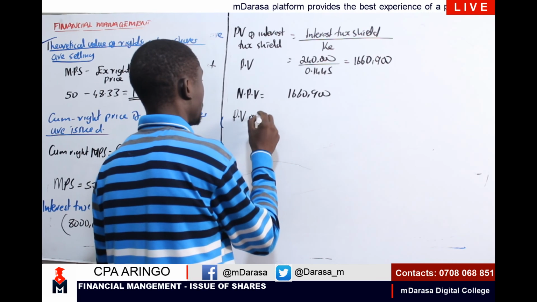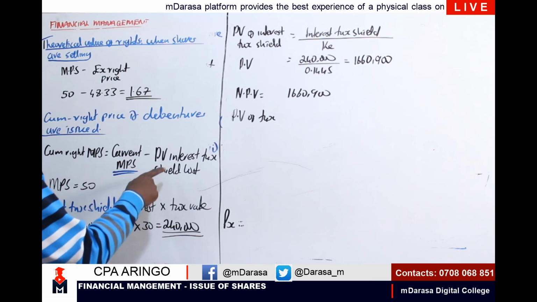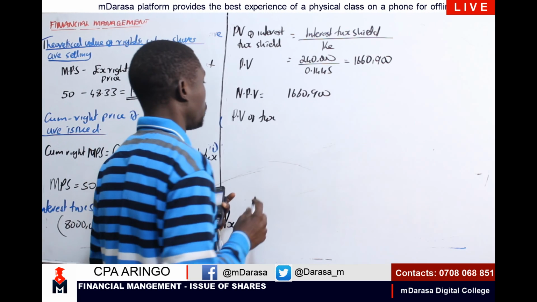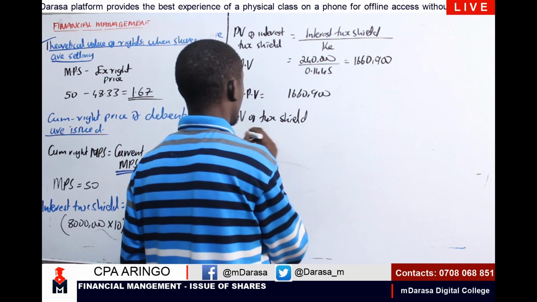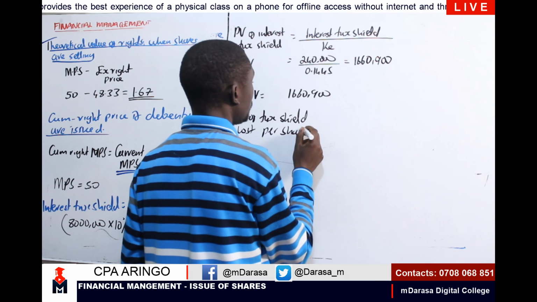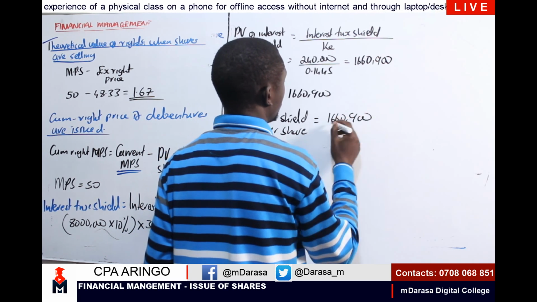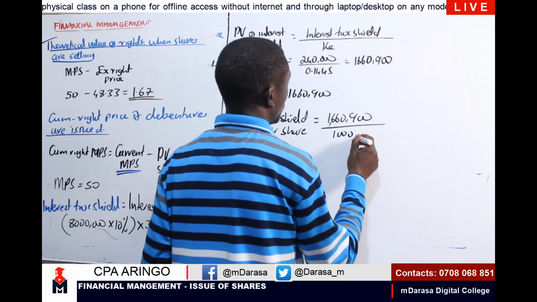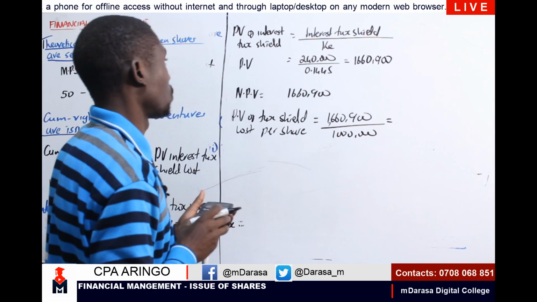Present value of interest tax shield lost per share. I'm having our present value, which is 1,660,900. Of course, you are going to divide by the number of shares, which number of shares we had, what? 1 million.